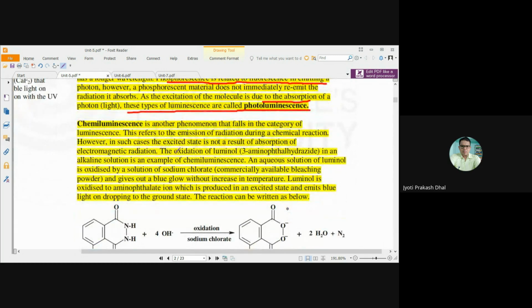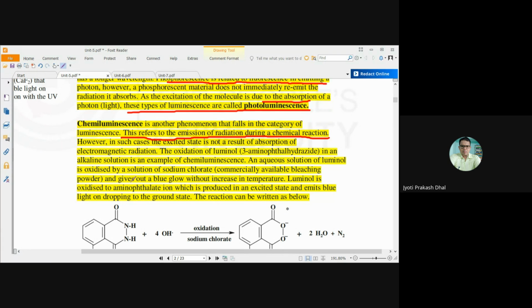Now coming to chemiluminescence, another phenomenon that falls in this category of luminescence. This refers to emission of radiation during a chemical reaction. So what is photoluminescence? If the molecule absorbs electromagnetic radiation from the UV region, it undergoes transition from the ground state to the excited state, and again comes back to the ground state by emitting light energy.